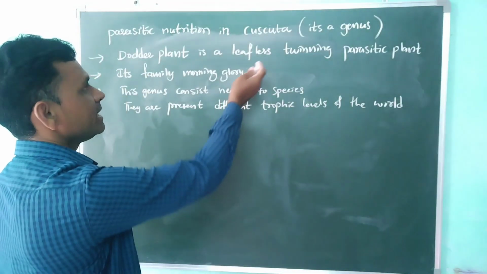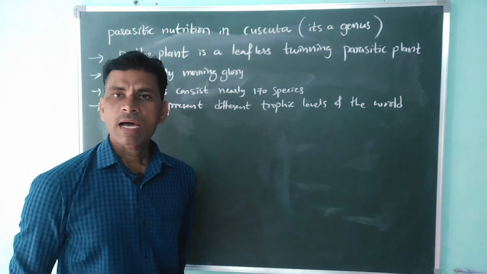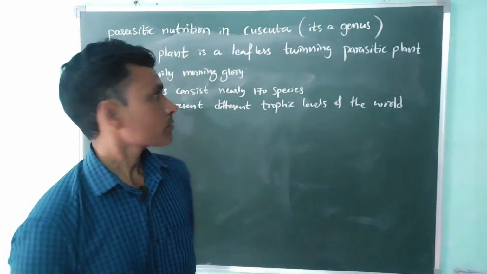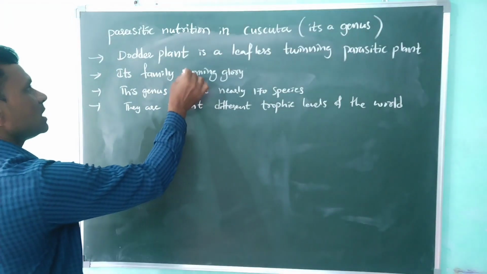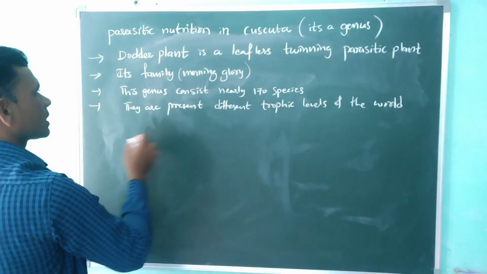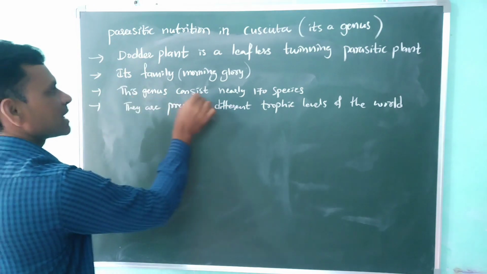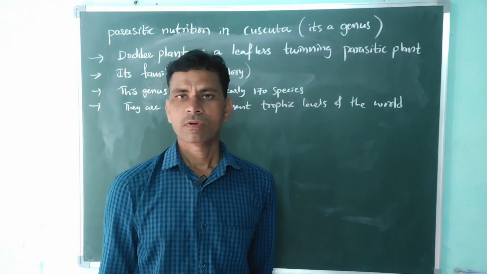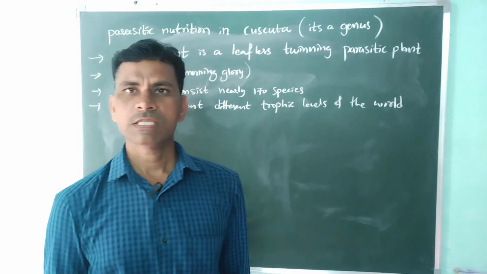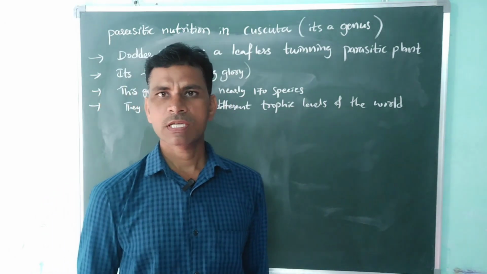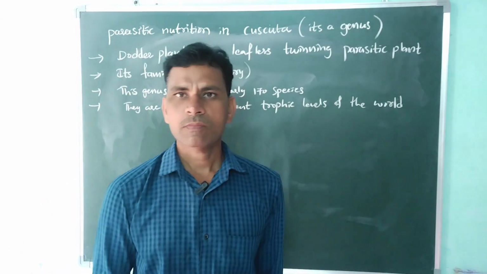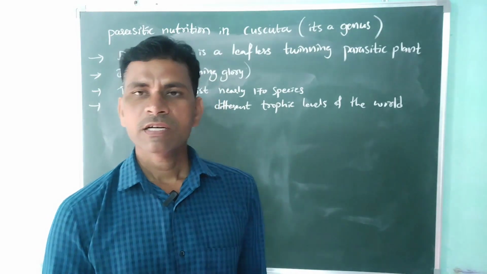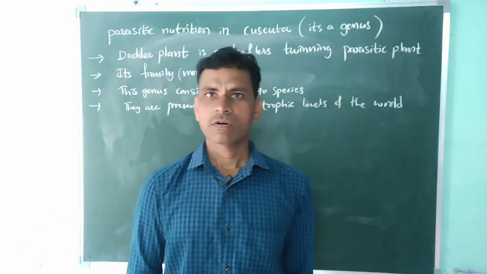Dodder is a leafless twining parasitic plant. Its family is morning glory. This genus consists of nearly 170 species, present in different tropical regions of the world.